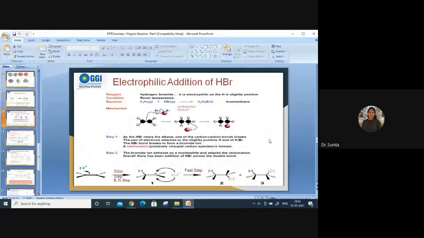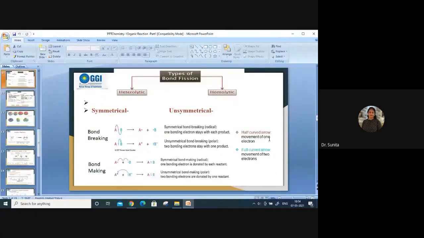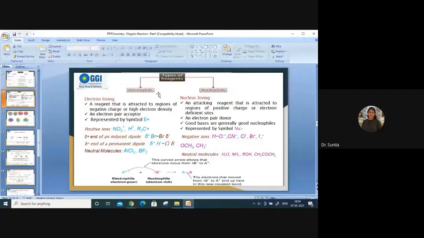So see this. Here I have written electrophile and nucleophile. The portion having positive charge will be called an electrophile, and it will get attracted where electrons are available. When it has positive charge, it has donated its electron and has a shortage of electrons, so it will always be in search of a place where electrons are available, where the negative charge or lone pair of electrons is. And the lone pair will always search for the place where the positive charge is.